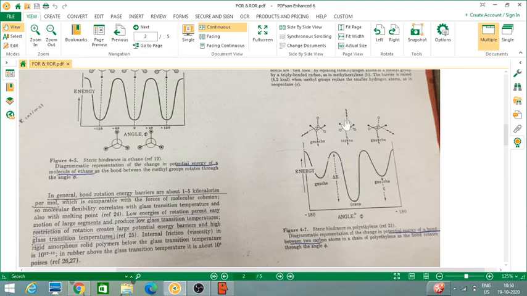This dotted line represents hydrogens of two different carbon atoms attached, and they are so far apart that they hardly cause any steric hindrance. Therefore, low energy is needed to rotate them, so in trans the energy is low. On the y-axis there is energy, and on the x-axis there is angle phi.